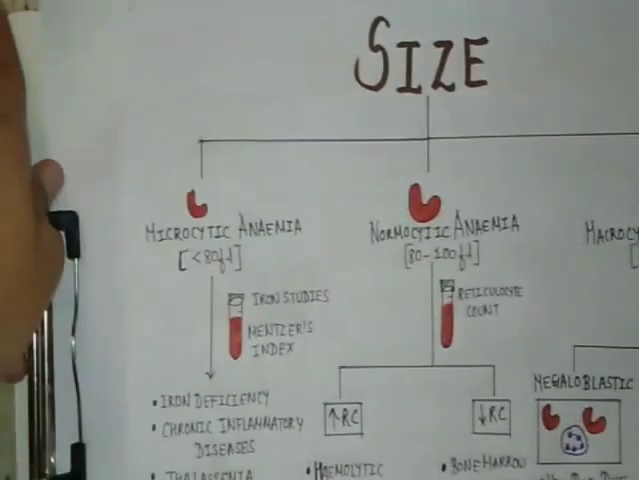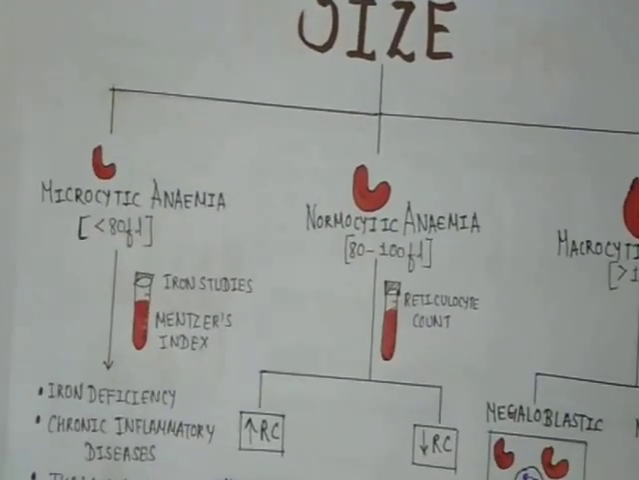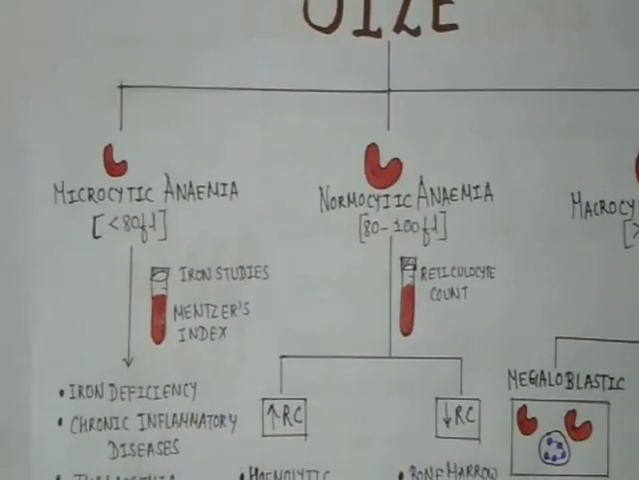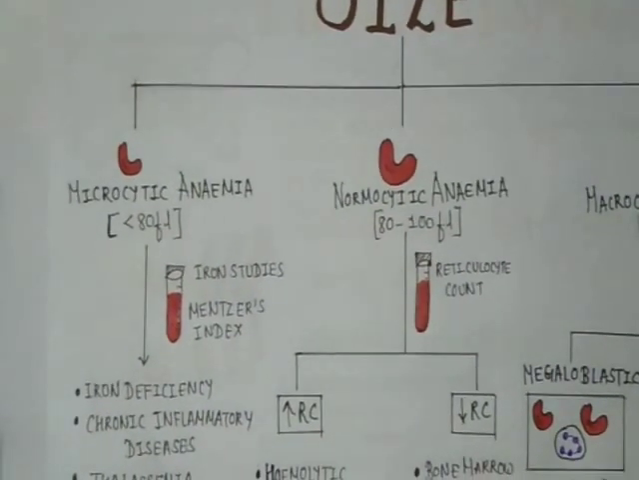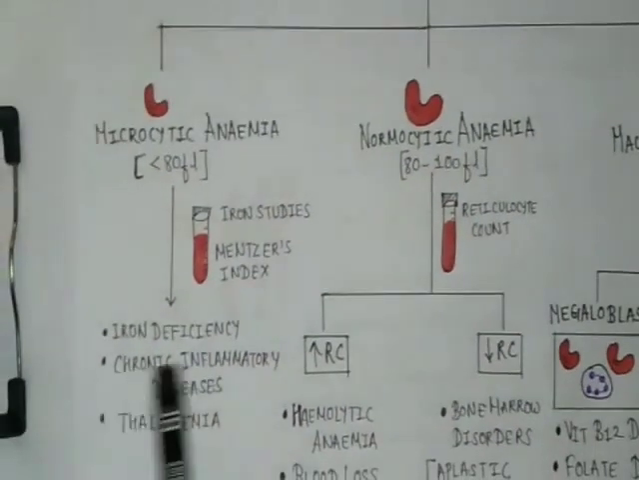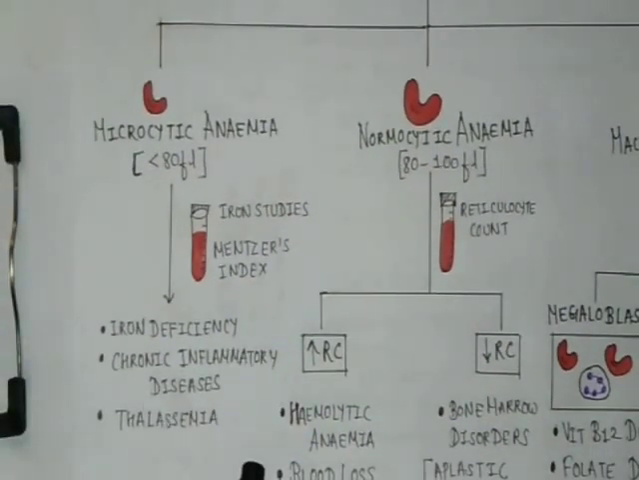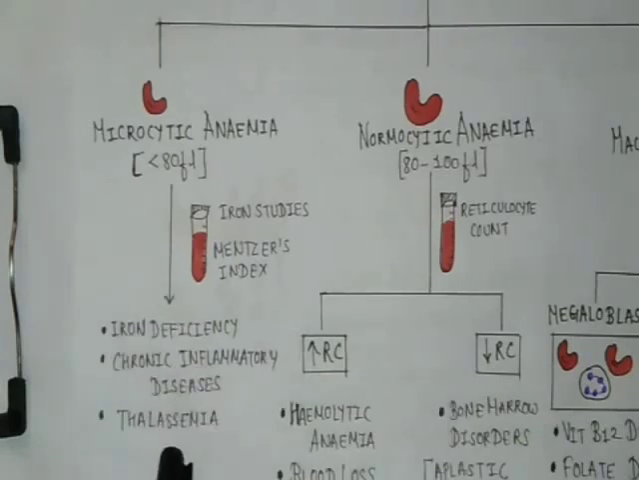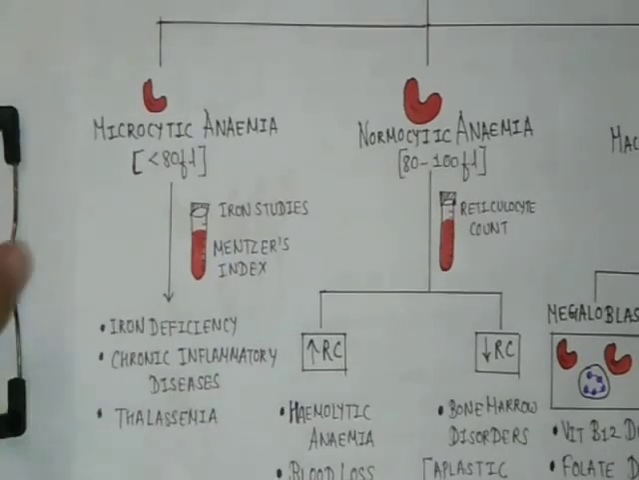So let's focus on microcytic anemia. In microcytic anemia, the investigations which we have to perform are the iron studies and the Mentzer index, which is used to differentiate between iron deficiency anemia and thalassemia. Basically, this Mentzer index is MCV upon RBC count. So we can find microcytic anemia in iron deficiency, in chronic inflammatory diseases, and thalassemia.